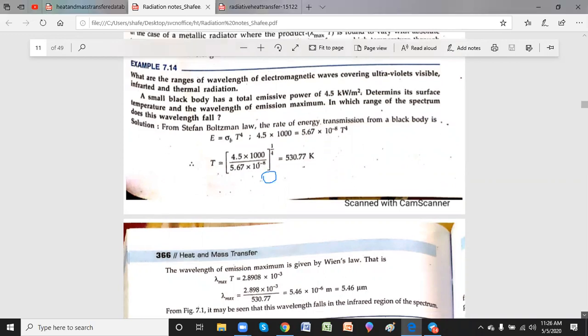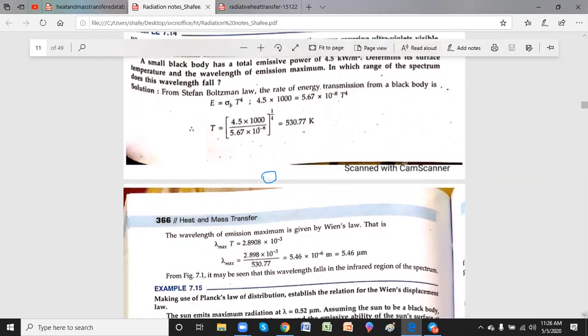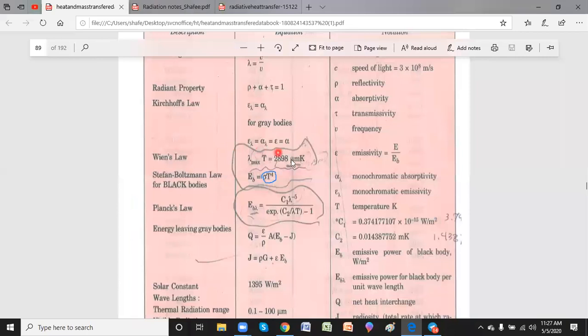Okay. Now he's asking in which range of wavelength. So I have to find out what is the wavelength where the emission becomes maximum. What is the law which connects the maximum wavelength as well as the temperature? It's nothing but Wien's displacement law. As I showed here, Wien's law, lambda max T is equal to. I have taken this formula from the data book. This is basically the formula, lambda max T equal to 2898 micrometer Kelvin.